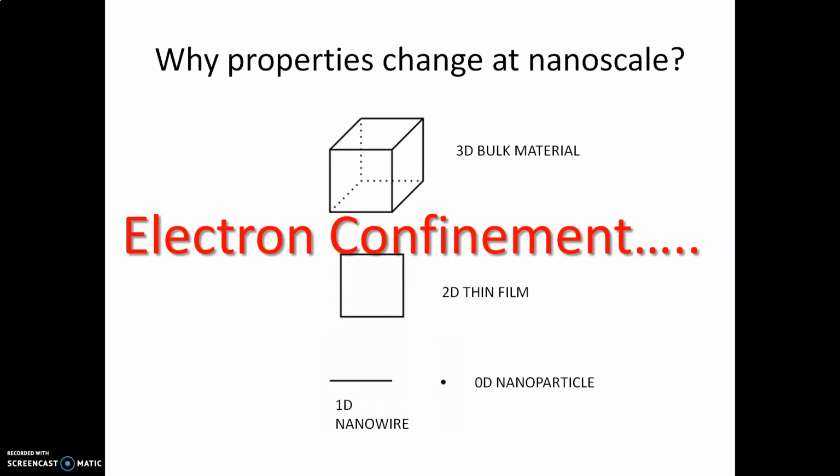We know that when atoms are isolated, their energy levels are discrete. When they are in packed form and in larger number, energy levels change and form bonds, so that electron delocalization will take place. But when we come to the nanoscale, electrons are restricted to some space, hence the quantum effect will dominate. Because of this, electron confinement will take place.